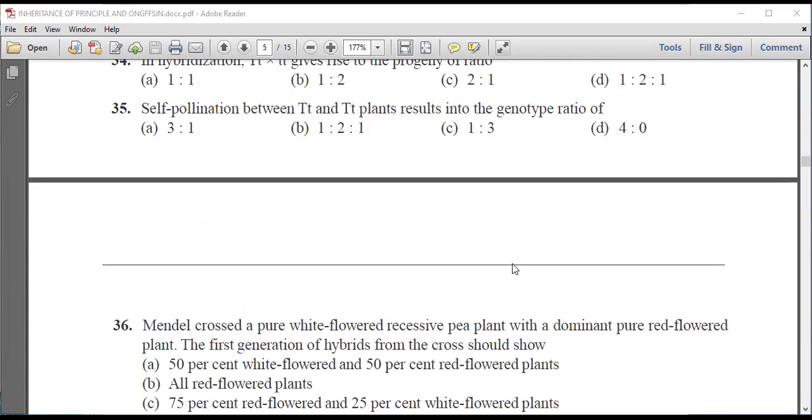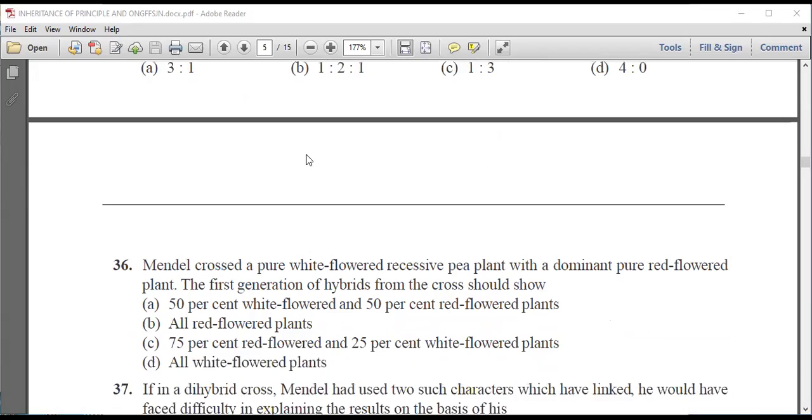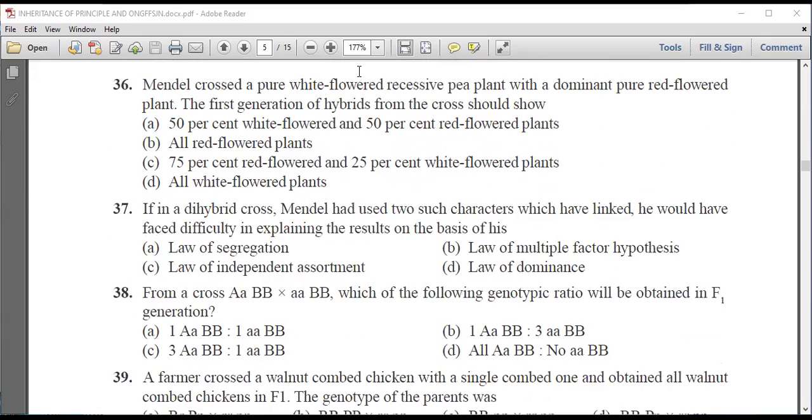Next question is, self-pollination between Tt and Tt plants results in a genotype ratio of 3:1, 1:2:1, 1:3, or 4. We know it will be 1:2:1.